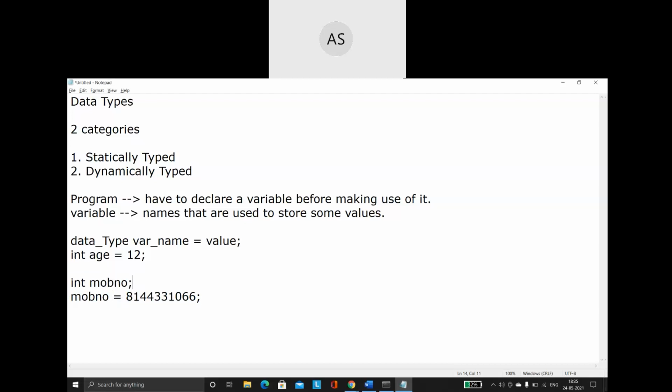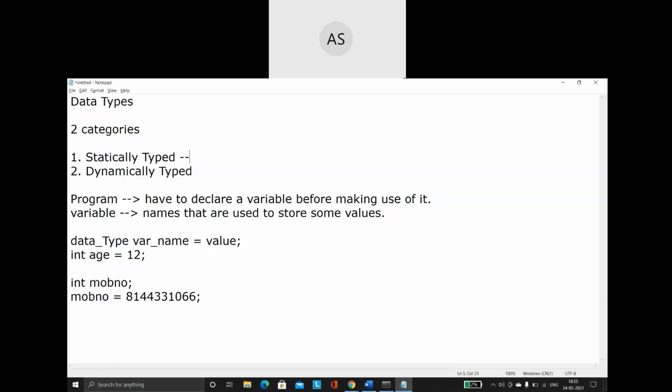So either you can declare the variable and assign the value at the same time, or else first declare it and then you can assign the value anywhere else. You can use either this method or this method. Anything is okay. So this is how we do it in statically typed programs.